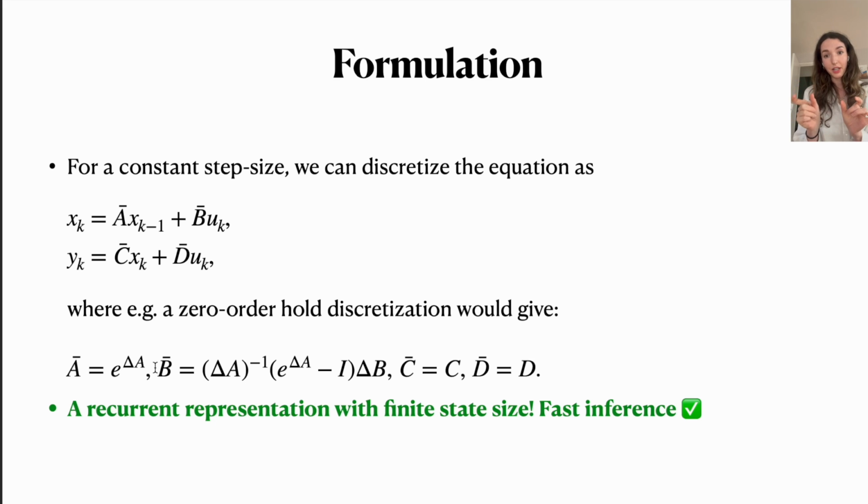So basically our inputs are all getting projected into this hidden state x, so that whenever we are making a prediction at our current time point, so whenever we are outputting y_k, we don't need to directly look at the whole sequence in the past like attention did, but we are simply working with the current input element and the hidden state, which in itself already contains kind of all the information from the previous inputs. So this leads to fast inference, which was one of the goals that we wanted to have.